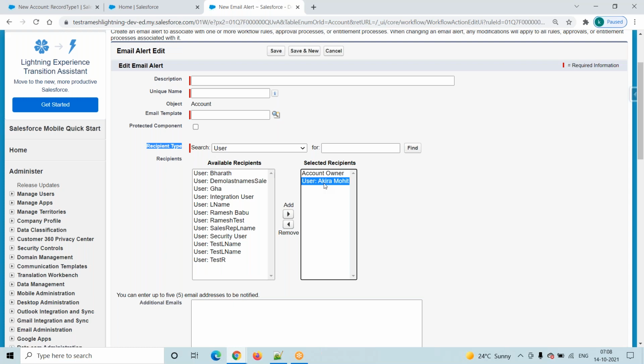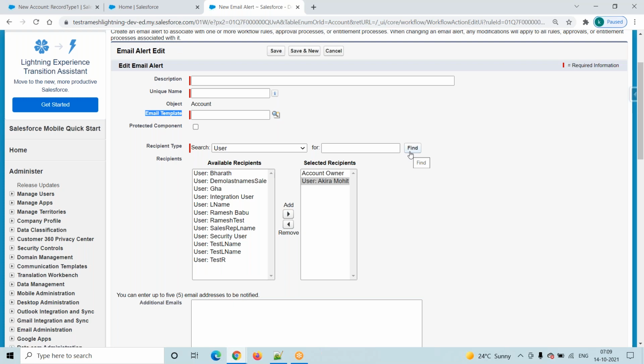While sending an email alert, what do we have to send? Suppose I am sending an email alert to abc at gmail.com as the recipient. In that email, what is the body? What is the subject line? That we have to prepare. Here you can observe there is an email template. Whom we want to send the email alert to, we add here, but what we send in that email, we prepare as one email template.